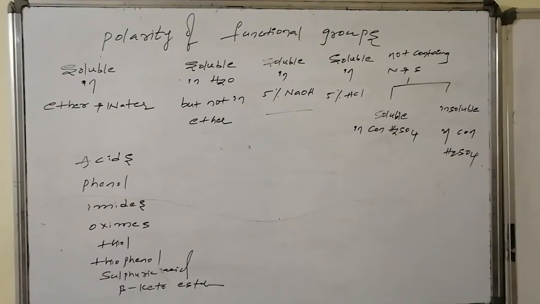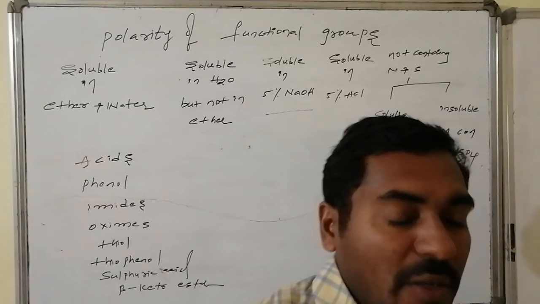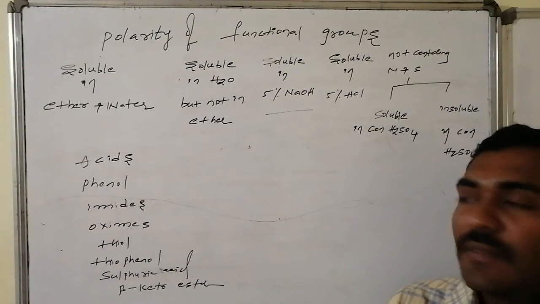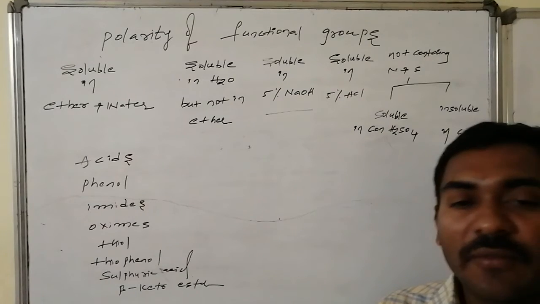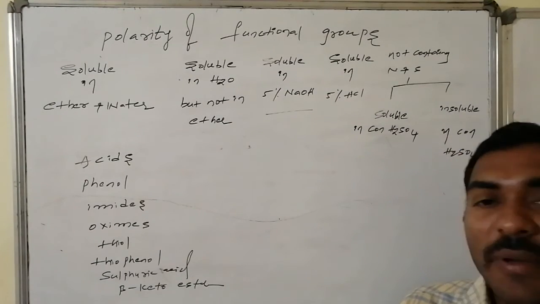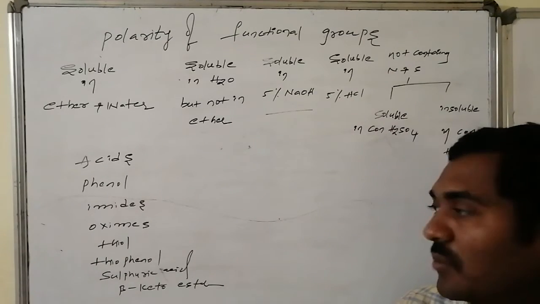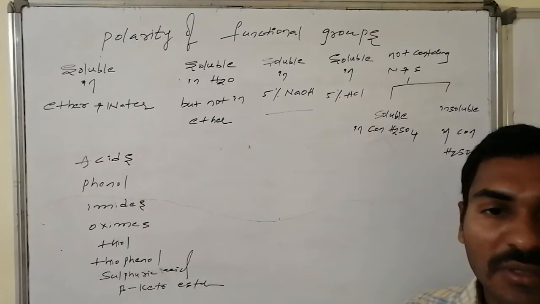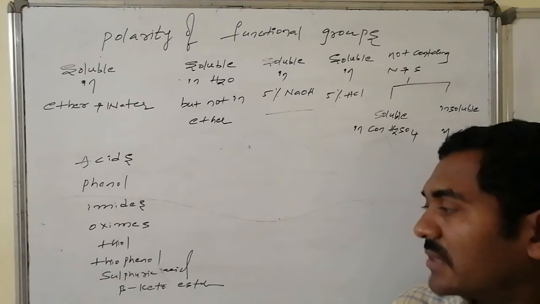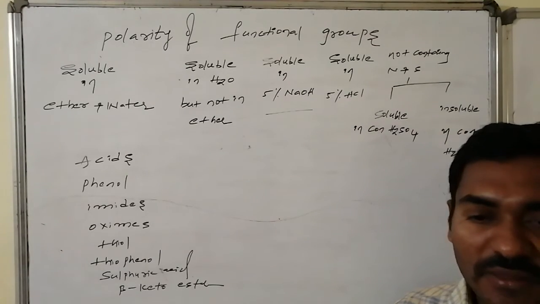The next one is organic molecules that are soluble in 5% sodium hydroxide, which is a basic condition. These are acid functional groups and weak acids like phenols, imides, oximes (C=N-OH containing systems), thiols (SH instead of OH), thiophenols, sulfonic acids, and beta ketoesters, which have active hydrogens.